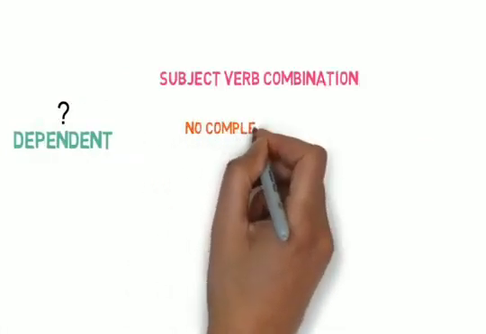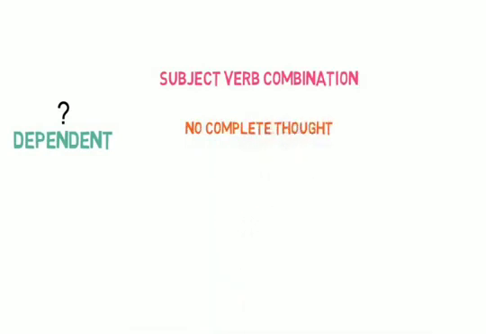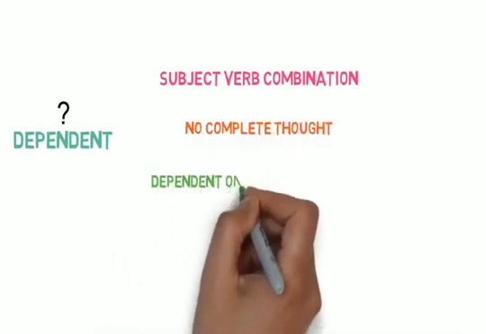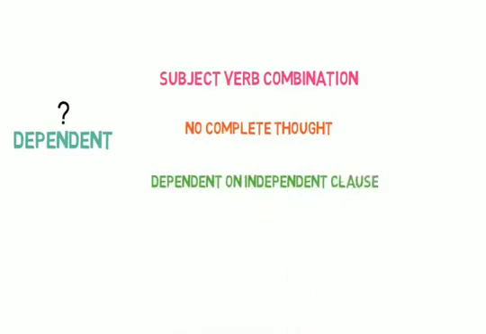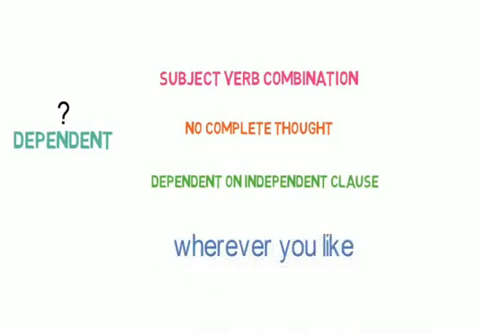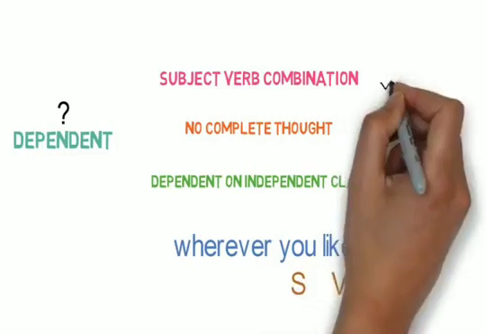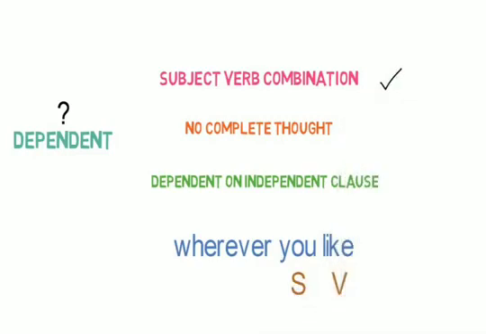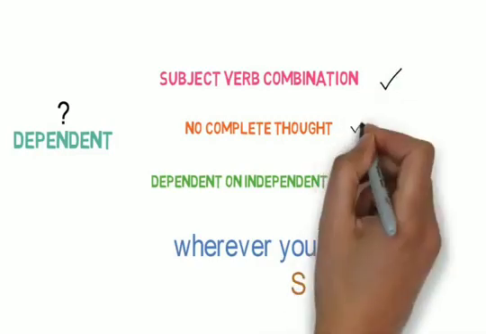Now, what is a dependent clause? It has a subject and a verb but doesn't have a complete thought by itself and is dependent on an independent or main clause for a complete meaning or thought or sense. For example, wherever you like. Here, you is a subject and like is a verb, and the whole sentence has meaning as well, but it is incomplete.